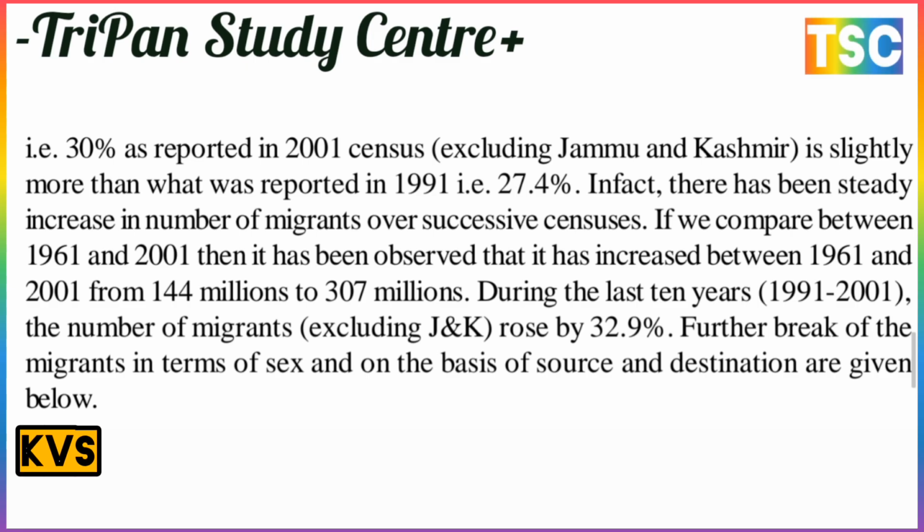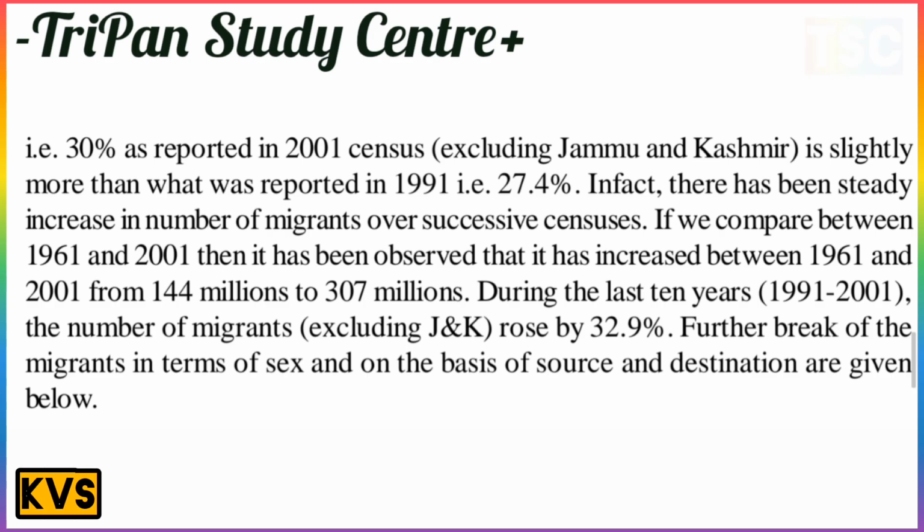There is an important point here. In 2001 it is 307 million from 144 million. During the last 10 years, 1991 to 2001, the number of migrants, excluding Jammu and Kashmir, rose by 32.9%. And a further break-up of the migrants in terms of sex and on the basis of source or destination is given below. There is a most important point coming.